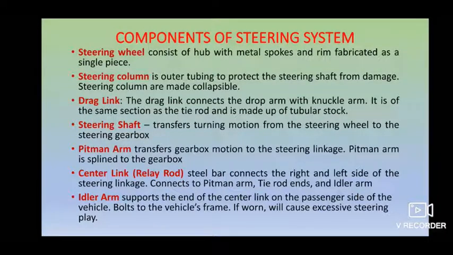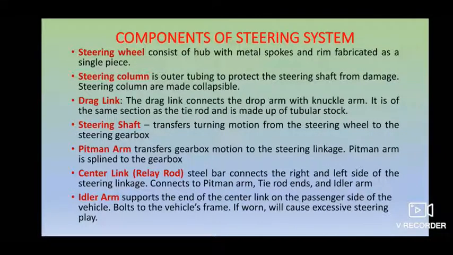So the steering column is a tube which protects your steering shaft from damage, and next you have your drag link, which is connected to the drop arm with the help of your knuckle arm. This is a very important one. And next you have a steering shaft, which is attached to your steering column, to transfer your power or make a rotation.